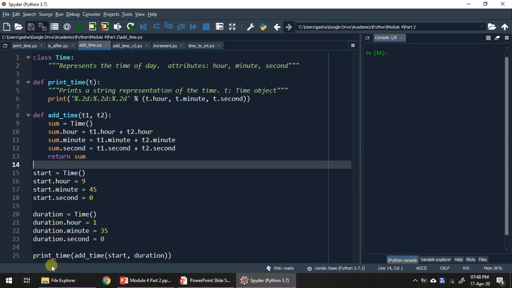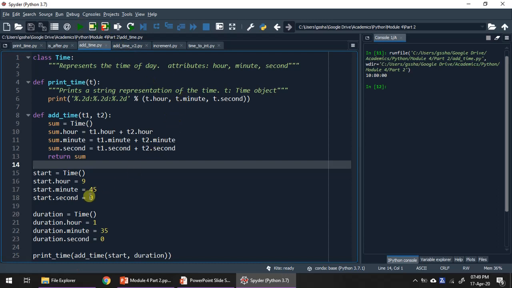So we are going to call add time through a print function: add time followed by the start object and duration object. This is received by add time as T1, T2. A new time object, sum, is defined. Sum.hour equals T1.hour plus T2.hour. Sum.minute equals T1.minute plus T2.minute. Sum.second equals T1.second plus T2.second. So ultimately this function should add T1 and T2. Okay, we shall try to execute this.